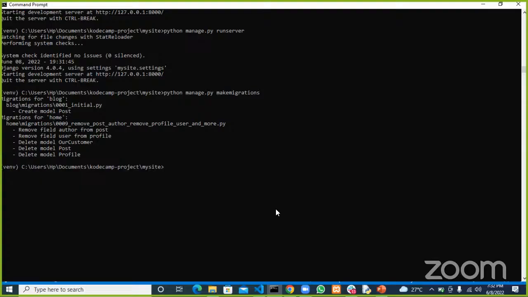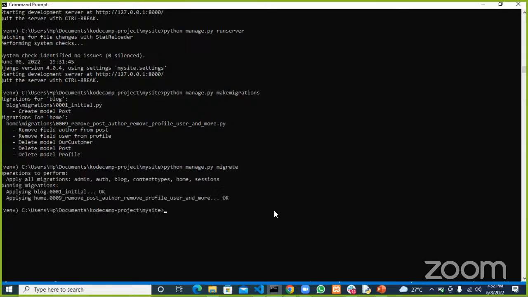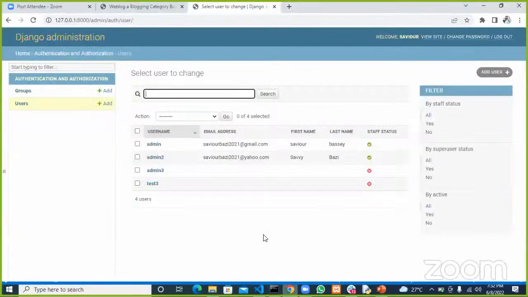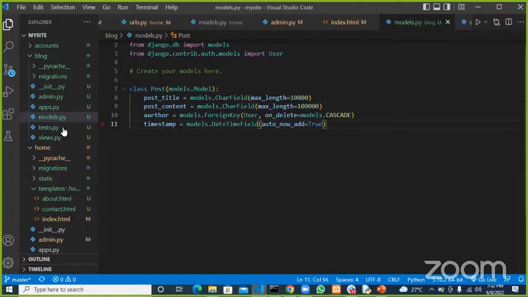Yes, we did create a model for that, and then python manage.py migrate. I'm aware that we already know this, it's covered already. Another thing we do is go ahead and add our model to the admin page.